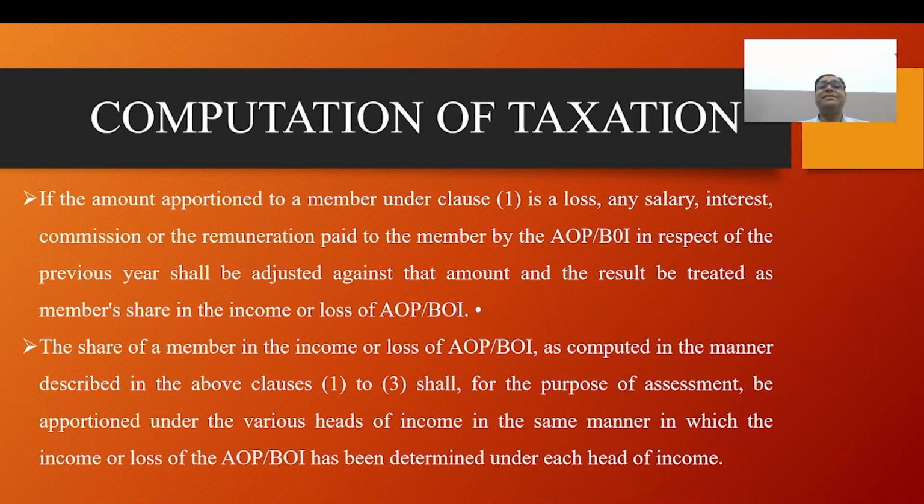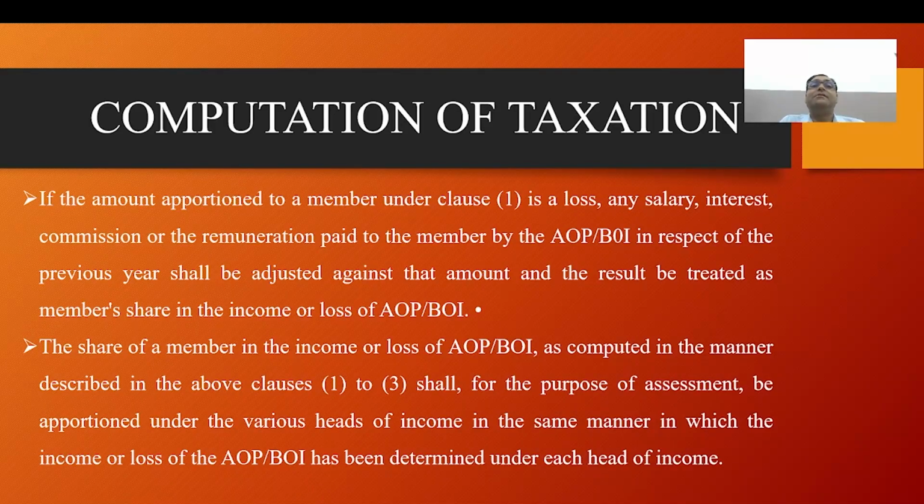As per section 86, as a member of AOP and BOI, if any member has income, excluding share from AOP and BOI, above the exemption limit, then the AOP or BOI has to pay tax at the maximum marginal rate.